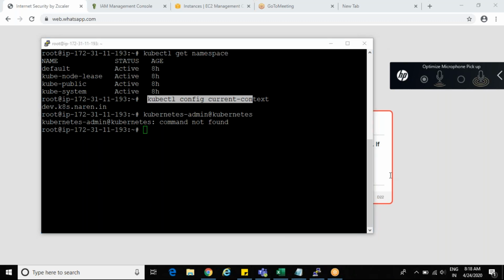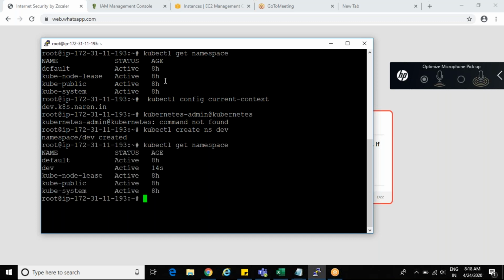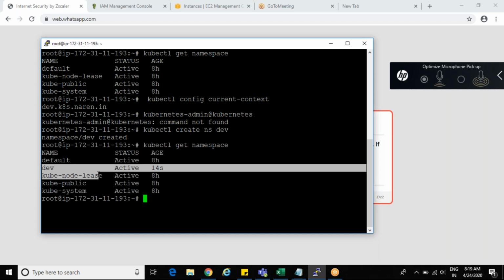kubectl create namespace dev. So guys, I'm creating a dev namespace. It can be any name you wish, based on application or based on environment. Now, can you see? kubectl get namespace. See, I have the dev namespace also now.